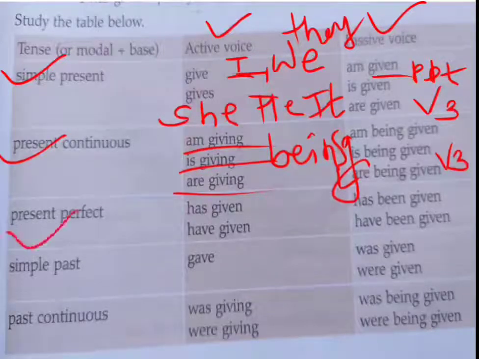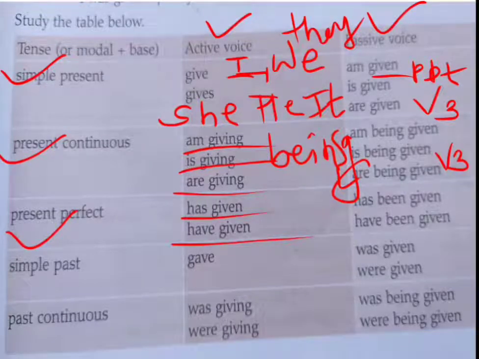Now present perfect. Has given, have given. I have given a pen. Now a pen has been given by me. With a pen, that time you have to use has, not have. I use have because I used I as the subject, first person, and with this you have to use have.